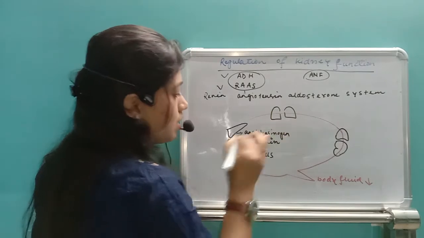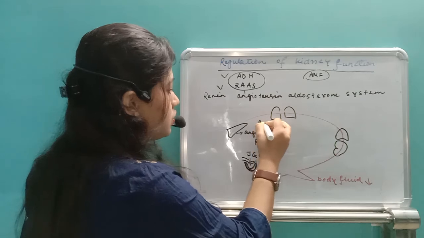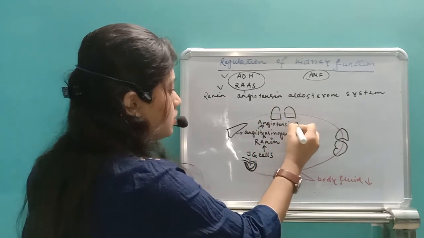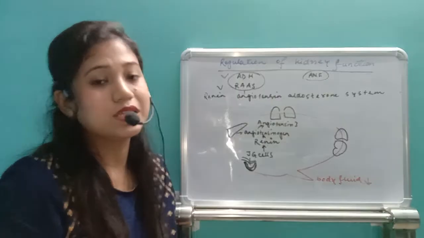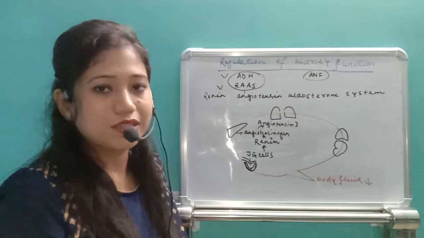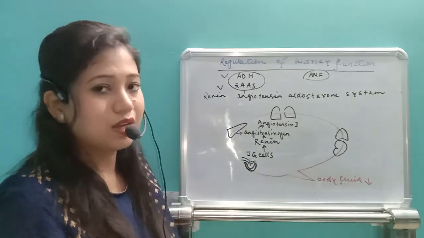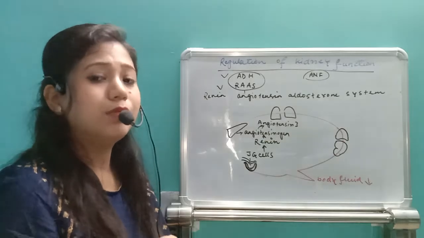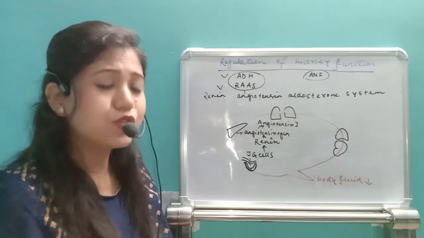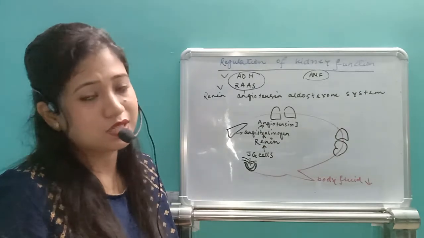This renin converts angiotensinogen into angiotensin 1. So this angiotensin 1 will now be present in the blood. Actually, all of those hormones are released in the blood itself. JG cells release their hormone renin in the blood. Already in the blood, the liver releases the hormone angiotensinogen. Now due to the presence of renin, angiotensinogen will be converted into angiotensin 1.